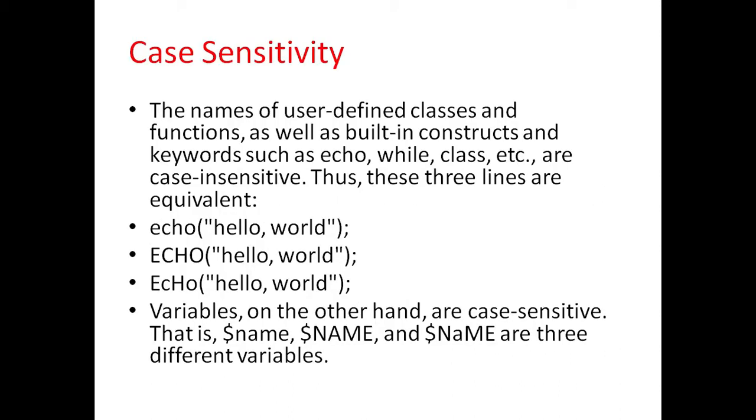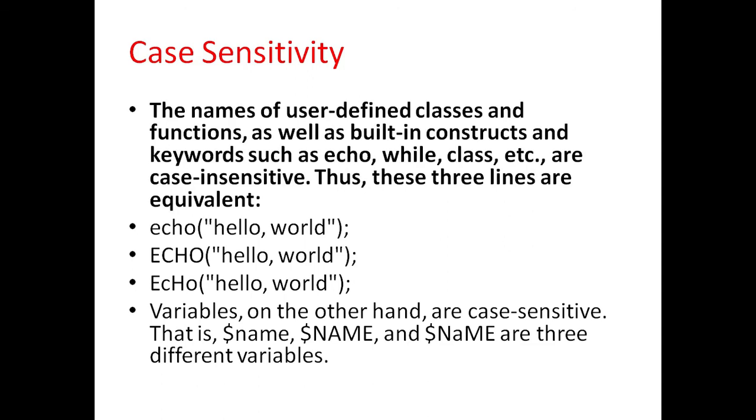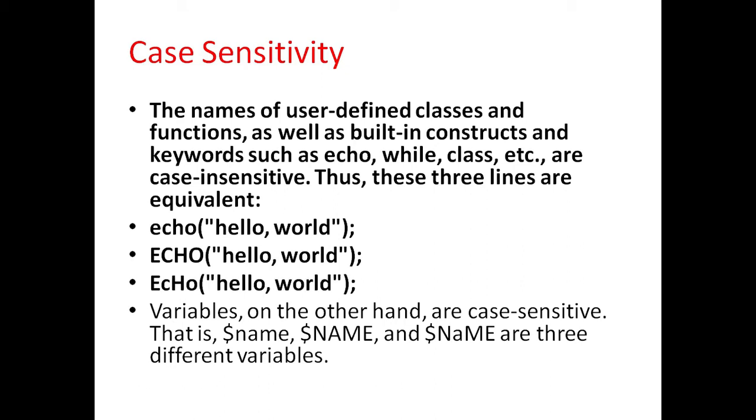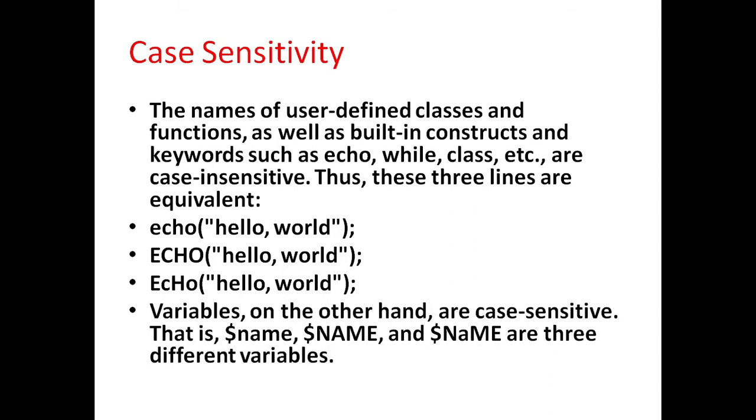First is case sensitivity. The names of user-defined classes and functions as well as built-in constructs and keywords are case insensitive. That is, these three lines are equivalent: echo with small letter, echo with capital letter, and echo with mix of small and capital letter. Variables on the other hand are case sensitive. That is, $name in capital letter are different variables.